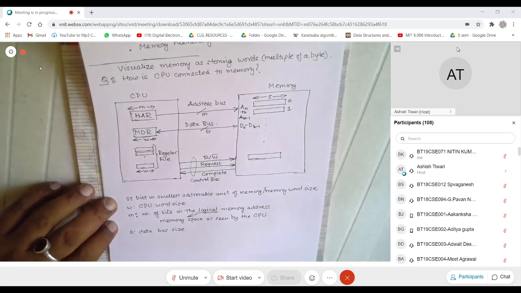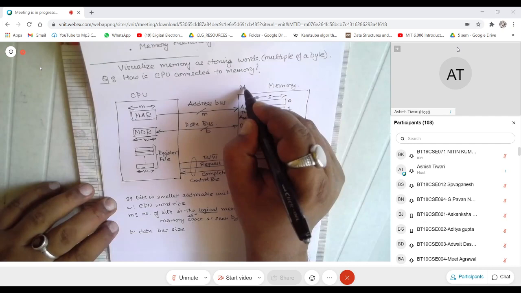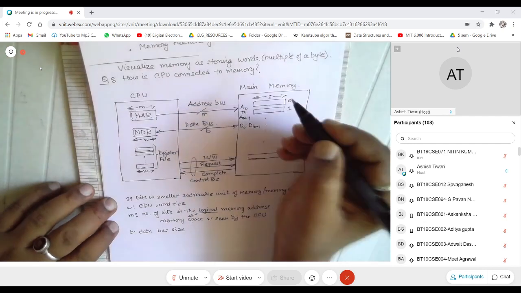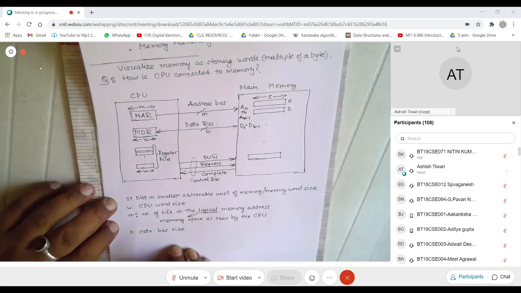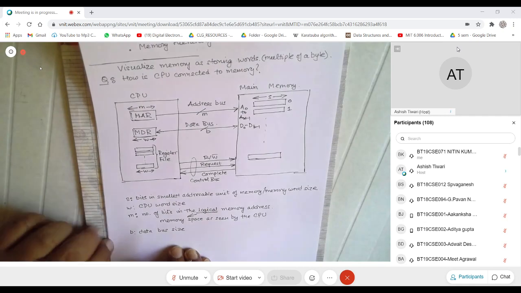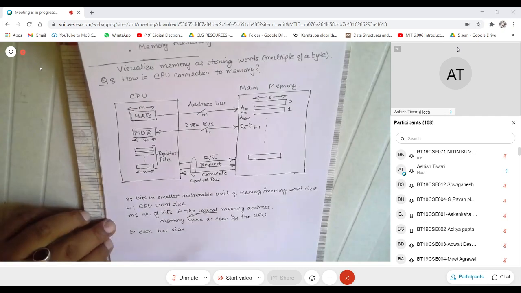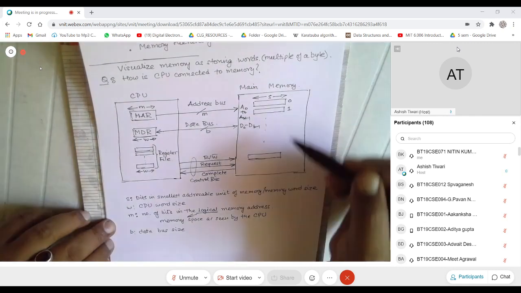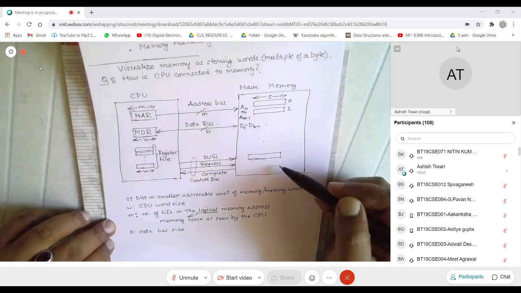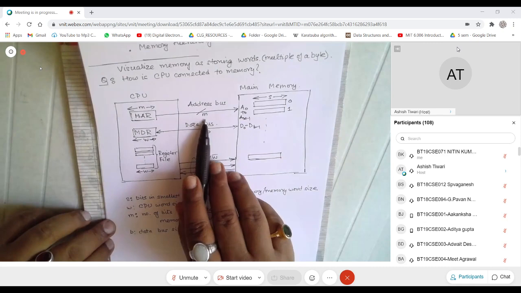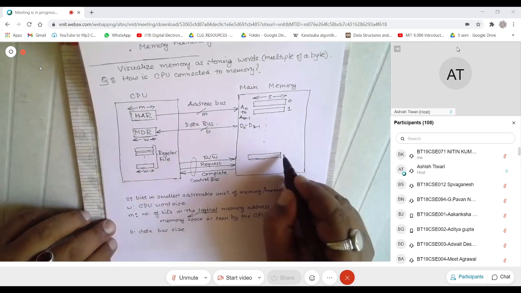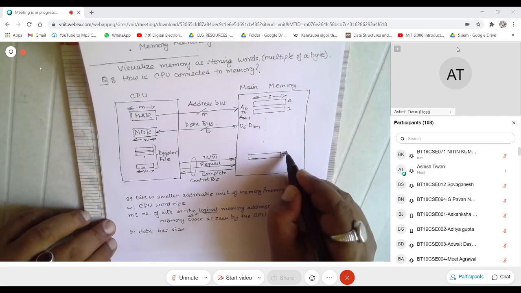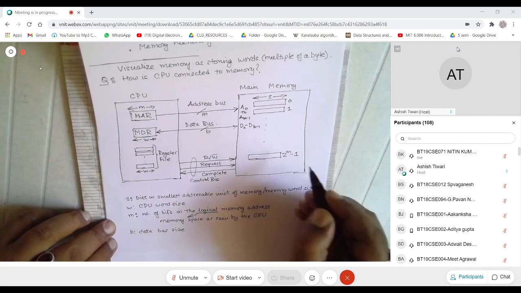Actual memories will have more, right? So this is main memory for you, what we informally know as main memory. If I look at this memory and want to figure out how many words are stored in memory, that will be decided by this address bus. If it is m bits wide, you have 2 raised to the power m words. So this last location will be 2 raised to the power m-1.